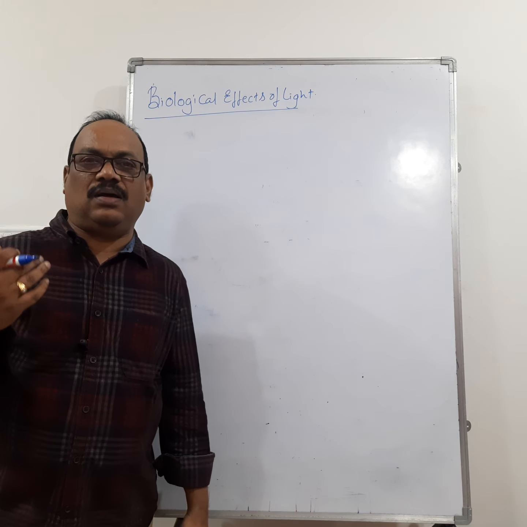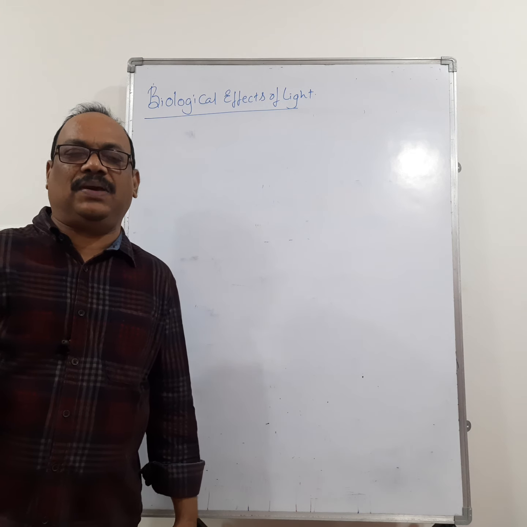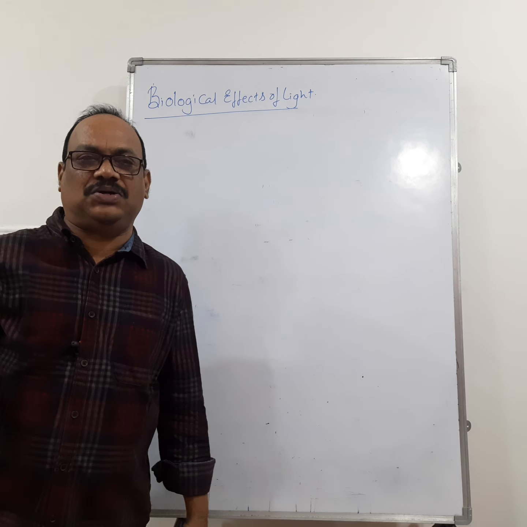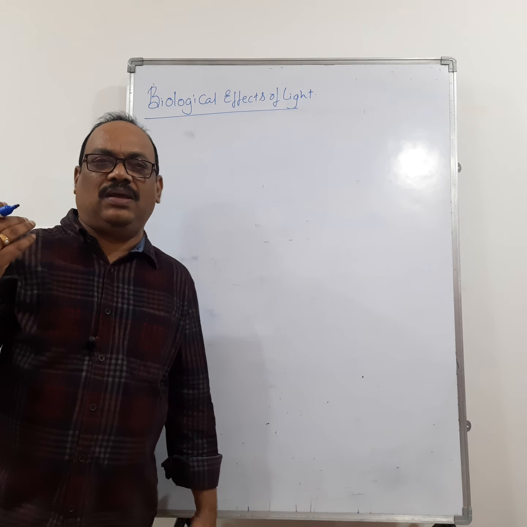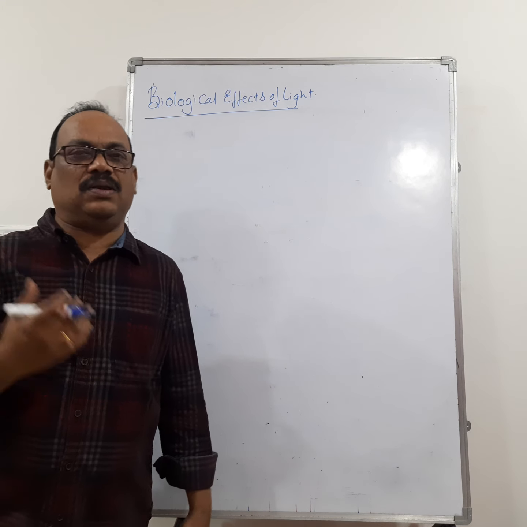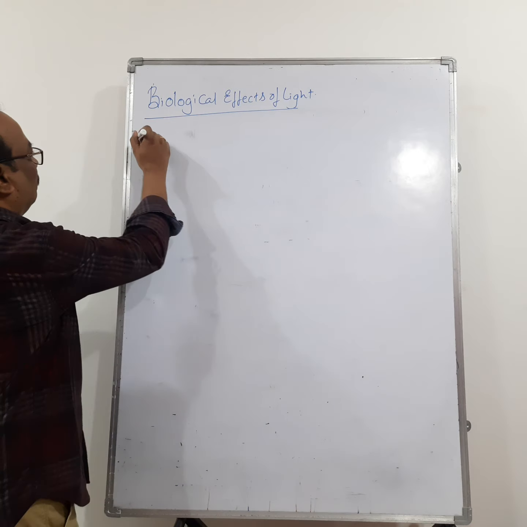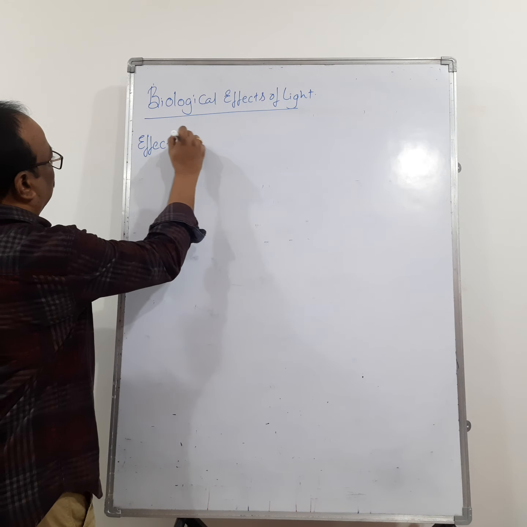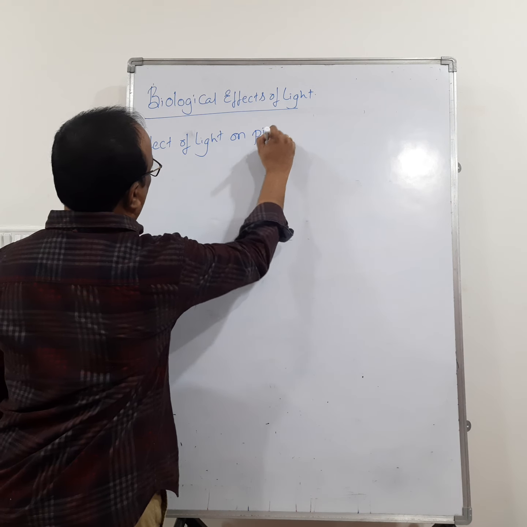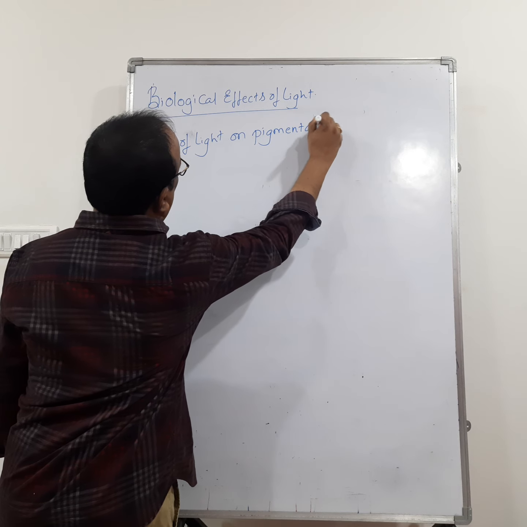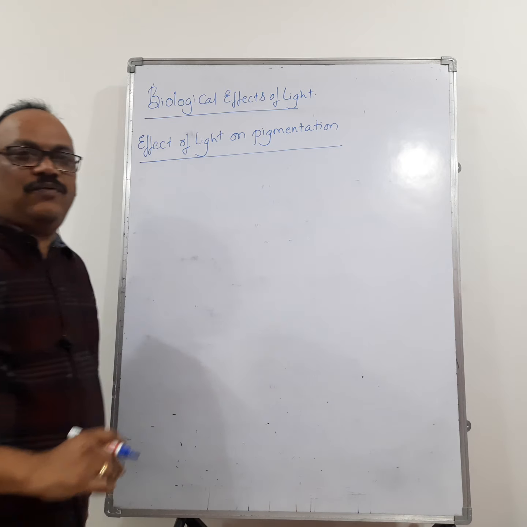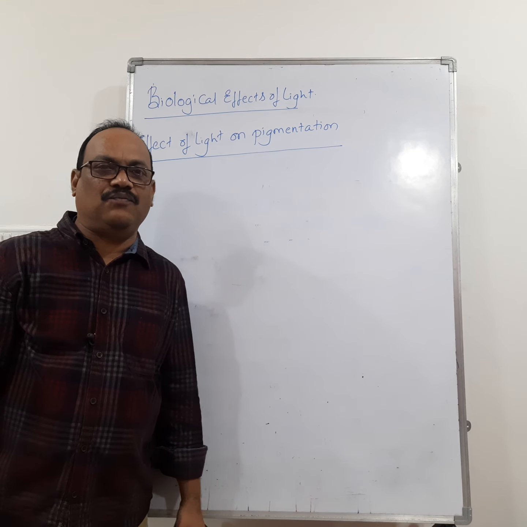For example, in animals, light influences pigmentation, migration and reproduction. Many biological and seasonal activities are influenced by light. Let us see the effect of light on pigmentation of skin.